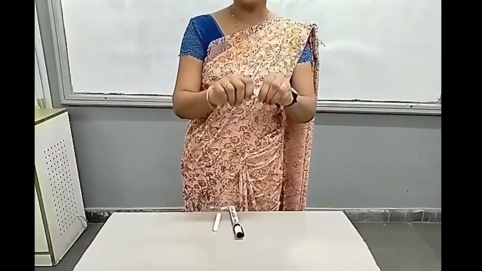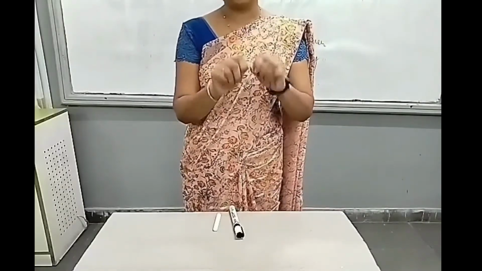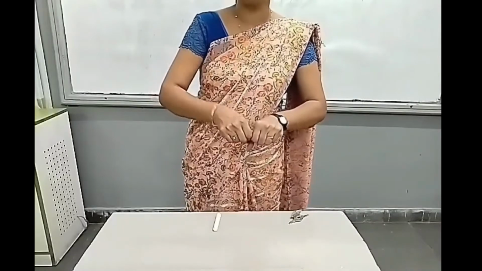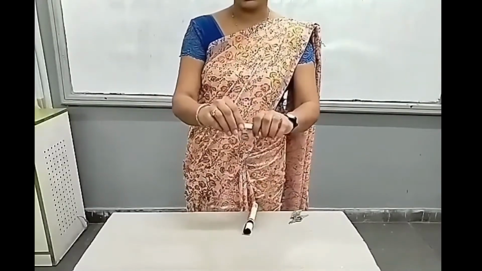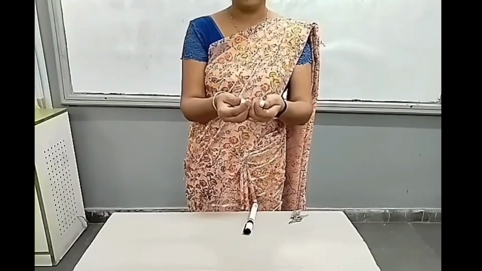Now if you try to break this with your hand, it is very difficult to break this iron piece of steel. This marker, if I apply a little bit of force, I may be able to break this. This chalk piece, if I apply a little bit of force, see, broken, right?